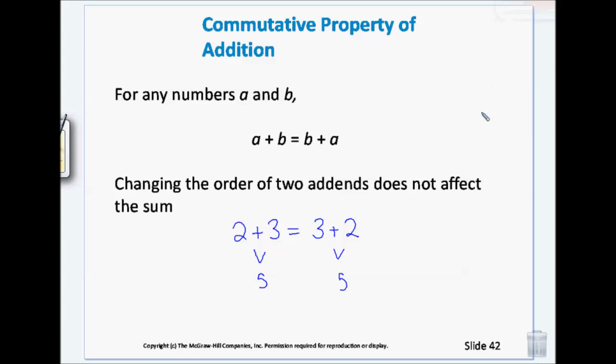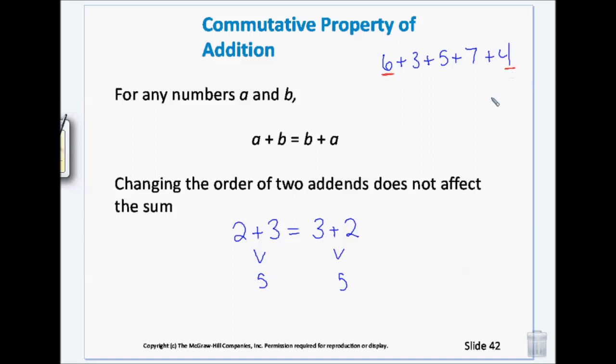Okay. This is useful because if you have a long string of numbers to add together, you can rearrange the order of them to put pairs of numbers together to make it easier. Just as an example, if I have 6, 3, 5, 7, and 4. 6 and 4 is 10.